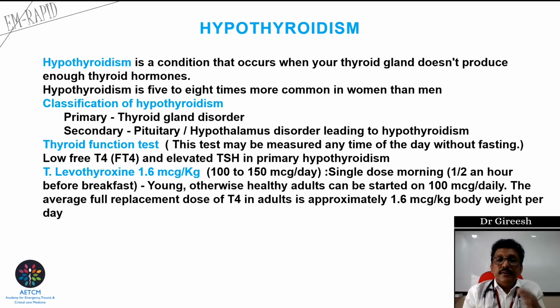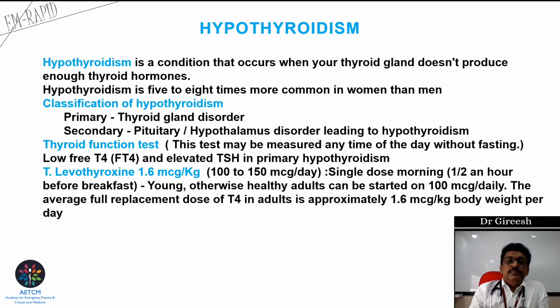Normally, hypothyroidism will be treated with levothyroxine, that is thyroid hormone. 1.6 microgram per kg should be started, as a single dose in the morning. Remember, a patient who is having hypothyroidism and cardiac disease, or an elderly individual, we cannot start this much dose. We'll be starting a very low dose. Slowly we'll be hiking the dose.